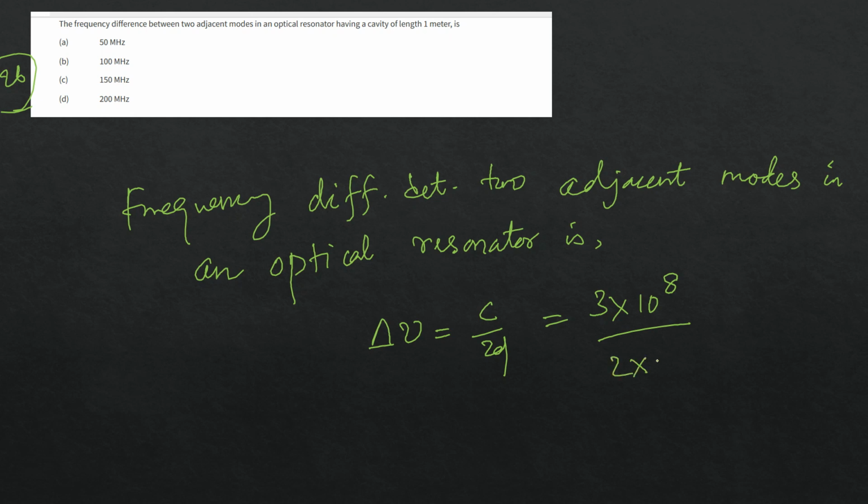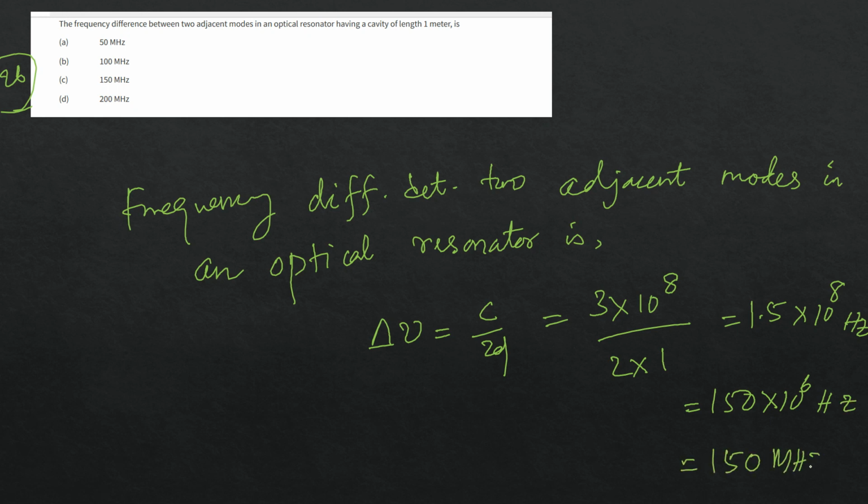D is 1 meter, so it is 1.5 into 10 to the power 8 hertz. I can write it as 150 into 10 to the power 6 hertz, so this is 150 megahertz. This is the answer.